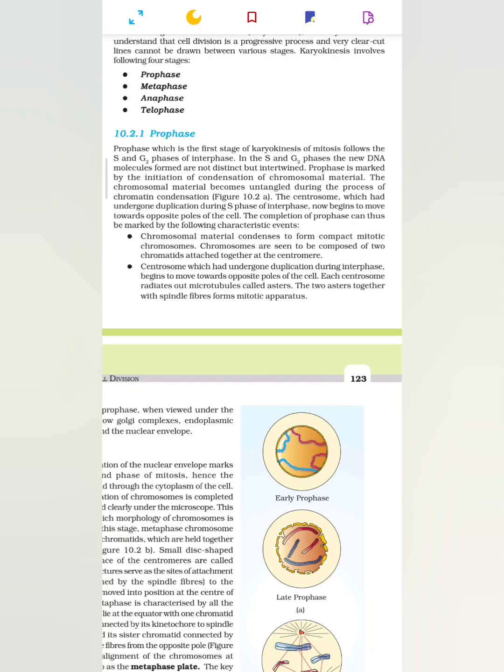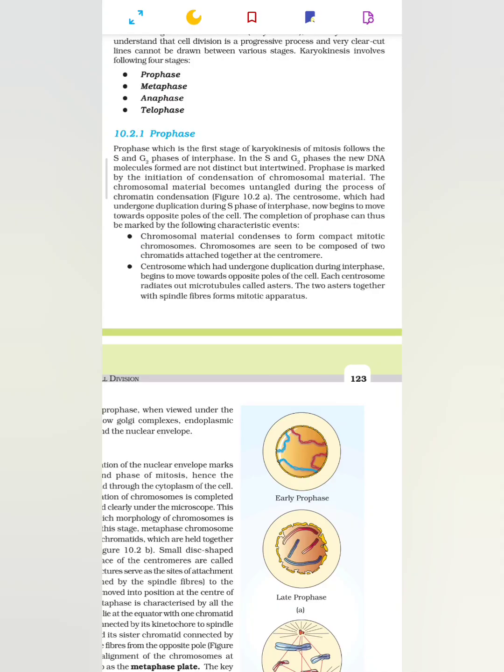Chromosomal material condenses to form compact mitotic chromosomes. Chromosomes are seen to be composed of 2 chromatids attached together at the centromere. Centrosome, which had undergone duplication during interphase, begins to move towards opposite poles of the cell. Each centrosome radiates out microtubules called asters.